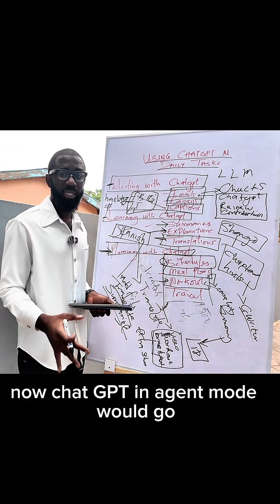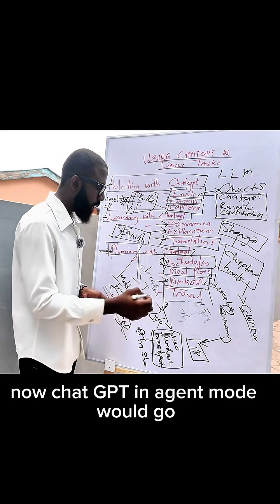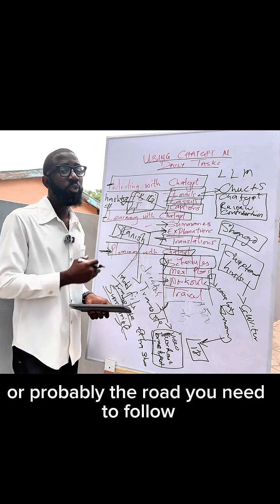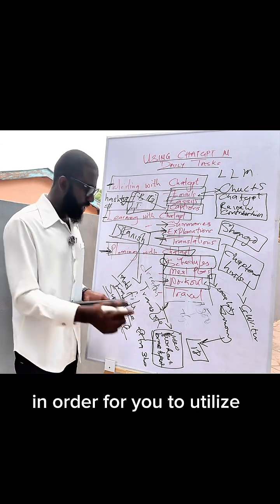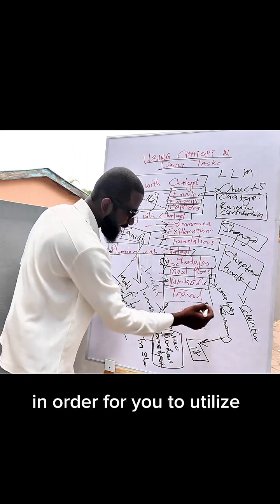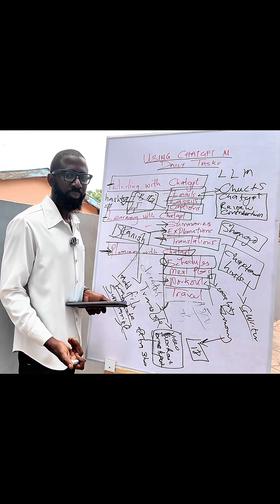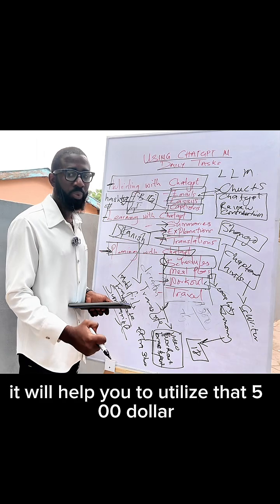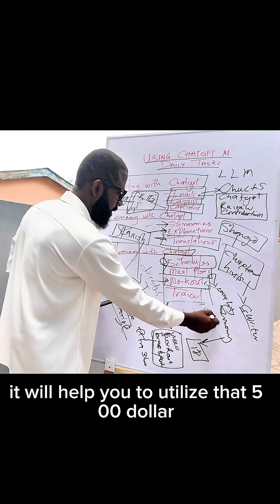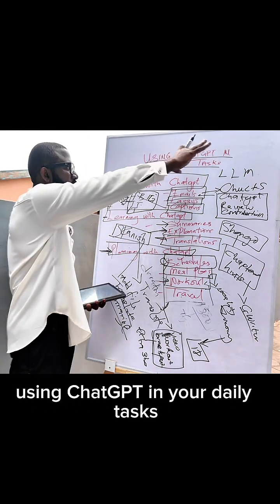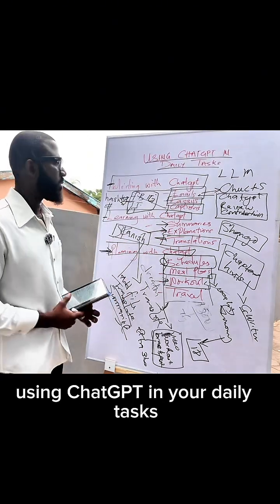Now, ChatGPT in agent mode would actually plan that same trip, tell you the route or probably the road you need to follow in order for you to utilize that $500 for that trip. As simple as it sounds. So that is the end of this one, using ChatGPT in your daily tasks.